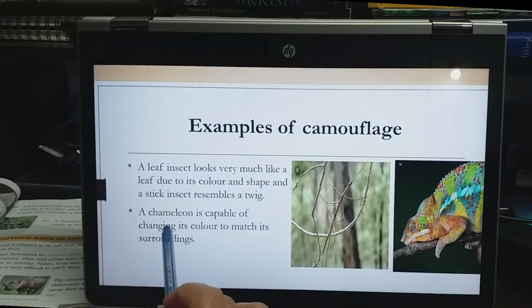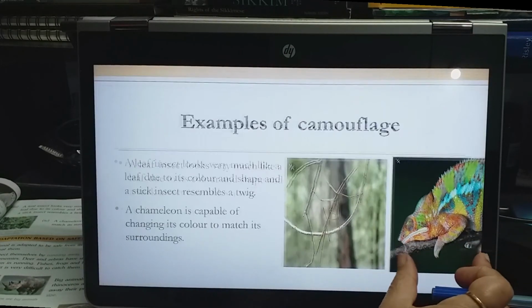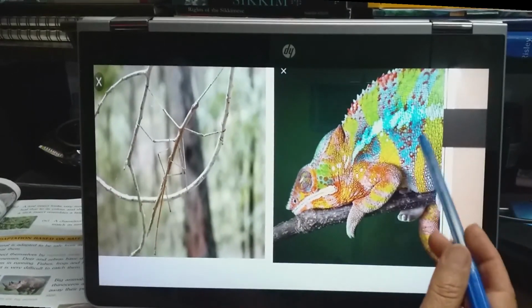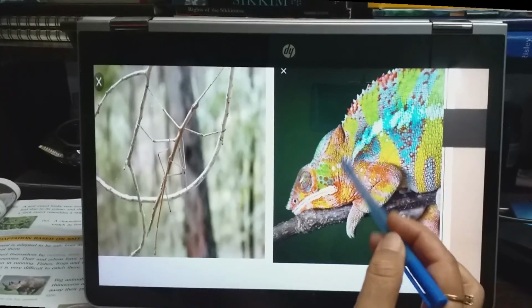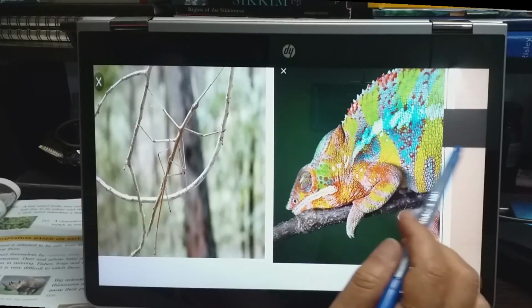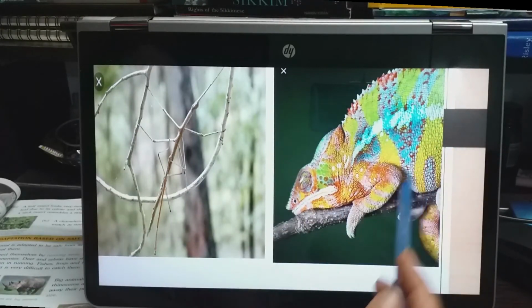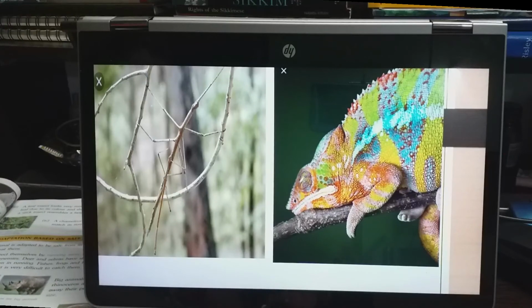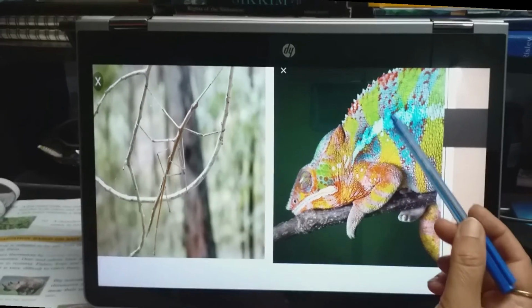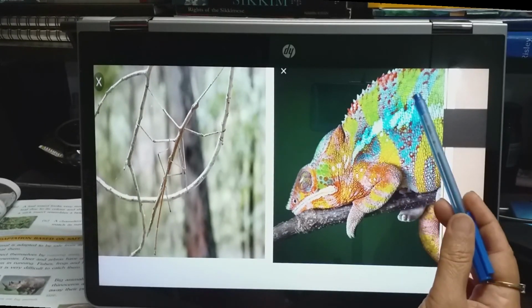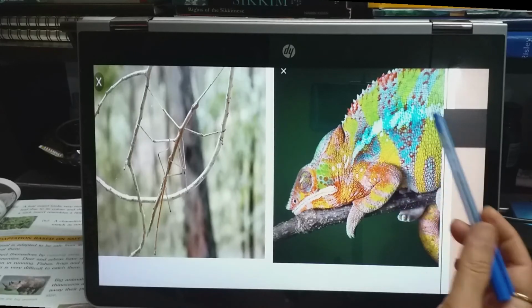And next, a chameleon is capable of changing its color to match its surroundings. Now this is a chameleon. Have you seen? It has a different color body. So this chameleon can change its color into different colors. Sometimes it can become blue, sometimes red, sometimes green, sometimes brown. It can change because it has a very special skin. Have you seen this skin? The skin itself is very colorful, isn't it?